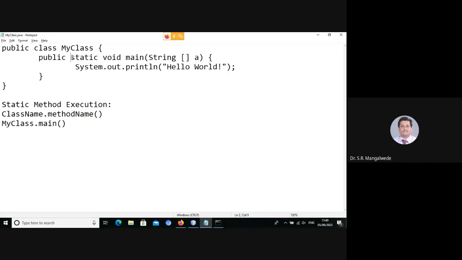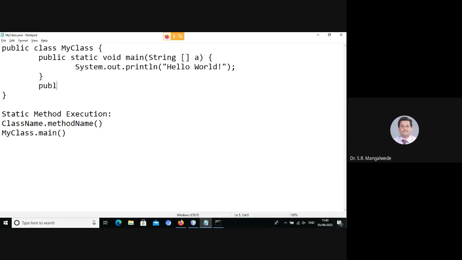If you make it non-static, then the JRE doesn't have any idea which main method is being static, so the program doesn't execute at all. Okay. Right? And one more interesting thing here is, you can have a public